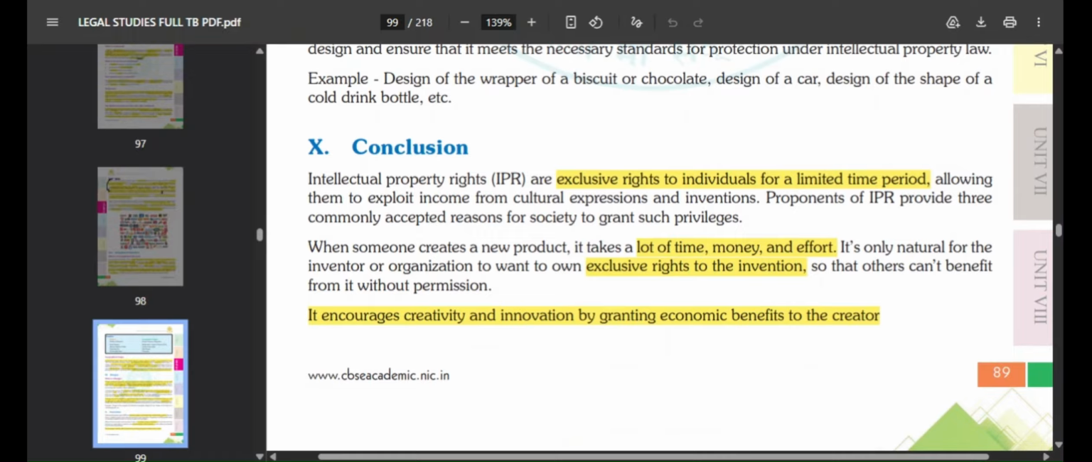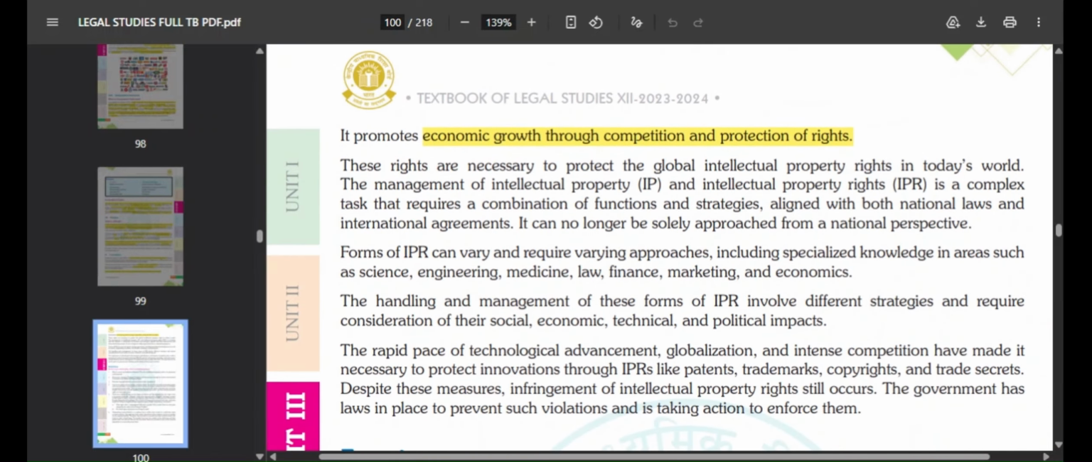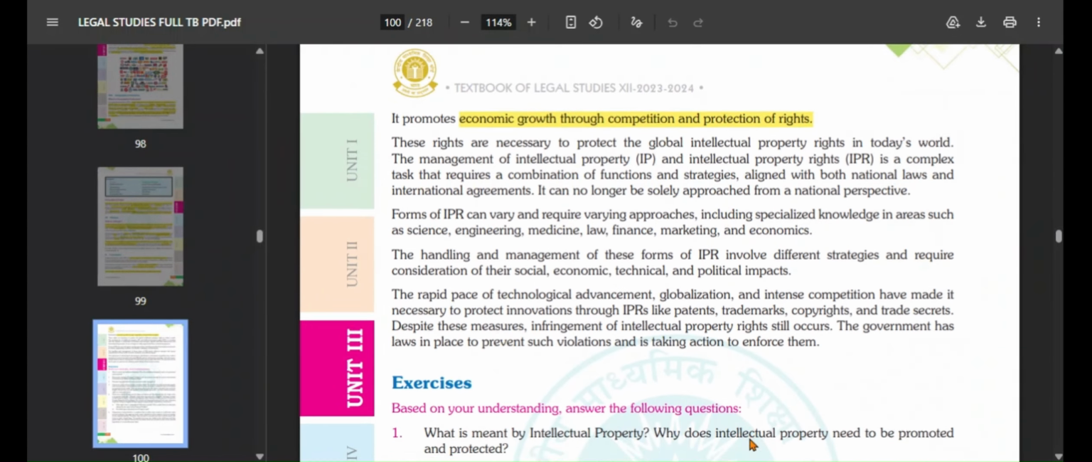When someone creates a product, it takes a lot of time, money, and effort. It is only natural for the inventor or organization to want the exclusive right to whatever work or invention they have done, so that others cannot benefit from it without taking permission. It encourages creativity and innovation by granting economic benefit to the creator, and it also promotes economic growth through competition and protection of rights. All of this is given to you, you can just read through it.